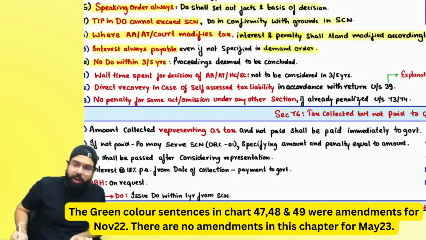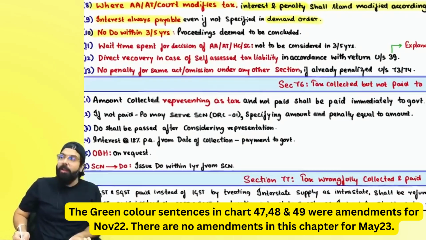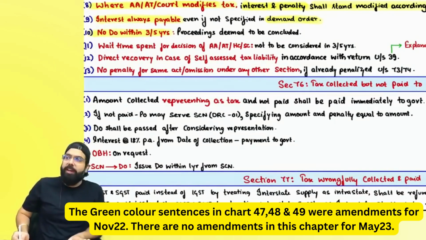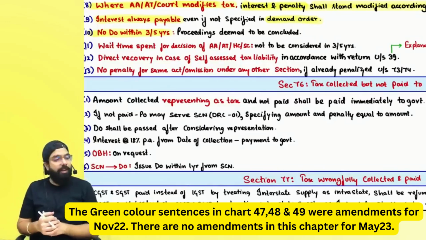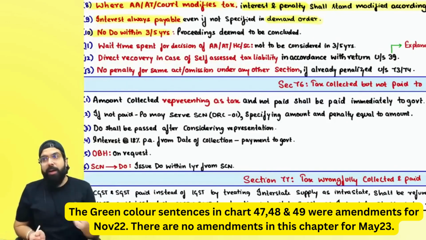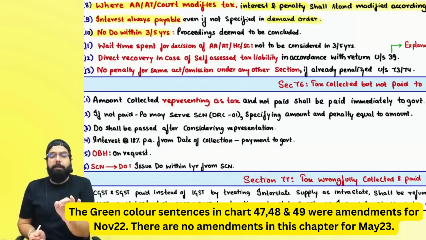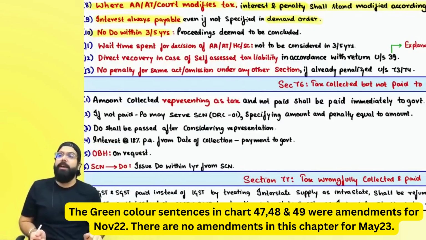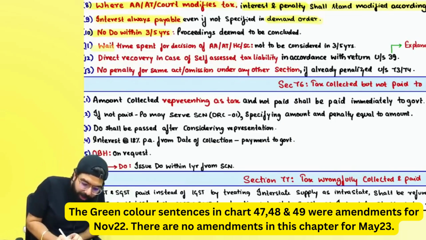Sir, if the demand order is not given within 3 years or 5 years, then it will be deemed that the proceedings for that year have been concluded. Right everyone? If an erroneous refund was given to you and within 3 years or 5 years they did not give the demand order, then it will be deemed that the related proceedings have been concluded. Right everyone? Now, wait time.